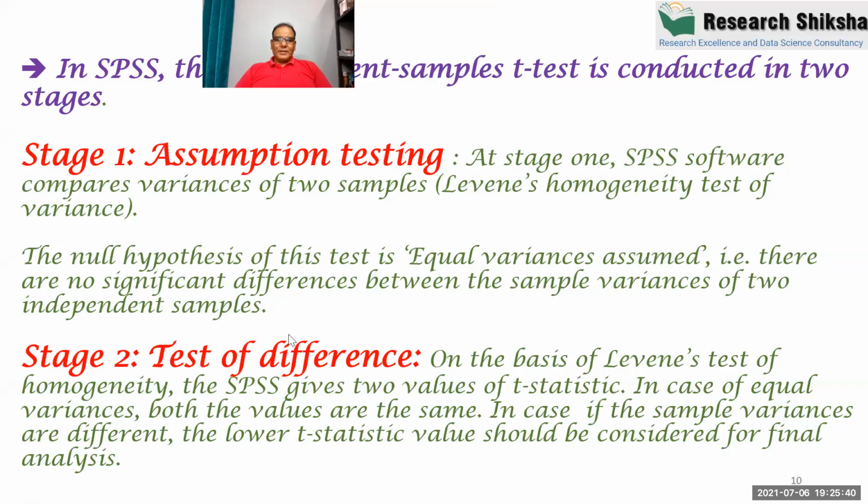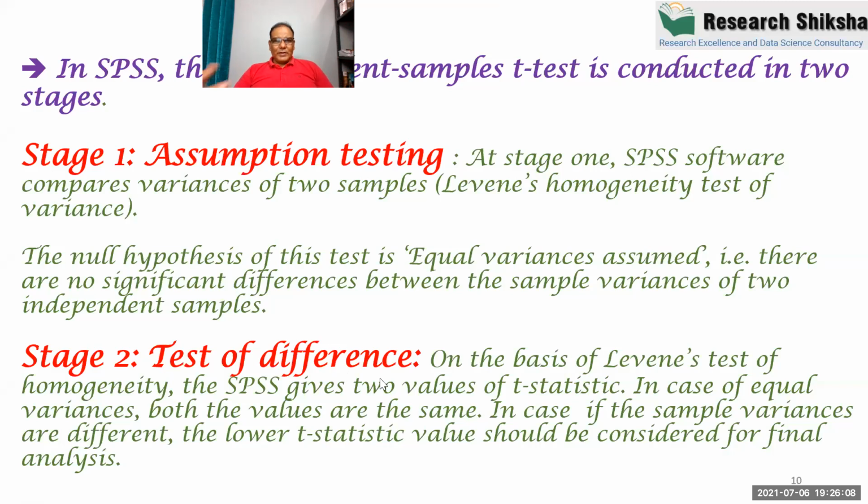Now, after knowing whether they are comparable or not, we go to the test of difference, the t-test. If they are comparable, meaning they have equal variance, then we see the upper value of t. And if the variances are not equal, then we go to the lower value of t.